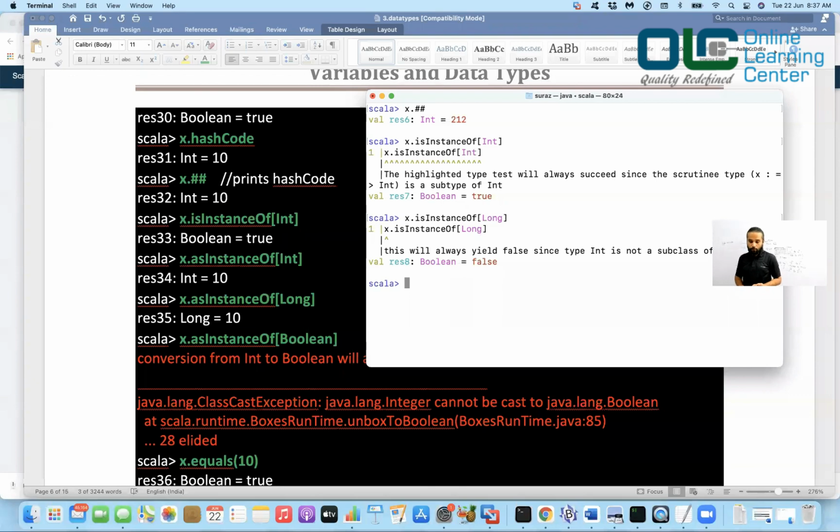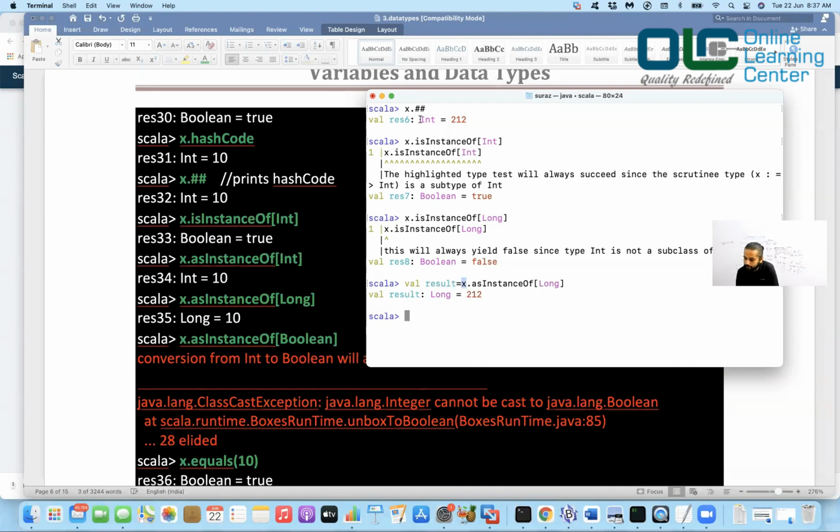Now suppose you have a requirement to change the integer to a long. What you can do is use asInstanceOf. You can say asInstanceOf[Long], and what it does is convert your x, which is an Integer, to a Long type. So I can say val result is equal to x.asInstanceOf[Long].